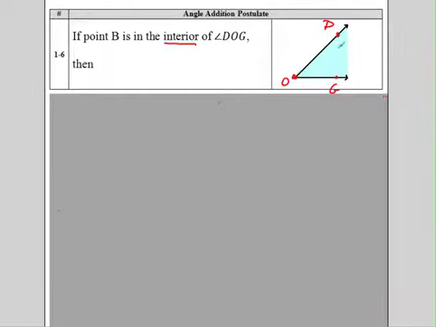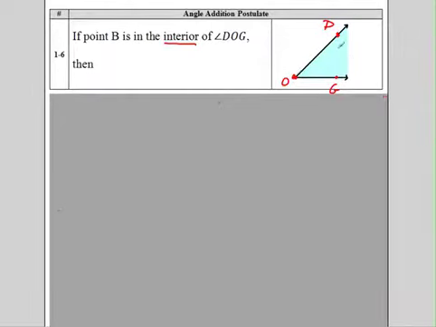In the interior, I shaded. See that light blue? That's the interior. Everything out here is the exterior of that angle. So the interior is this blue region. What has to be true? If there's a point B on this interior, let's just draw it right here. What has to be true?